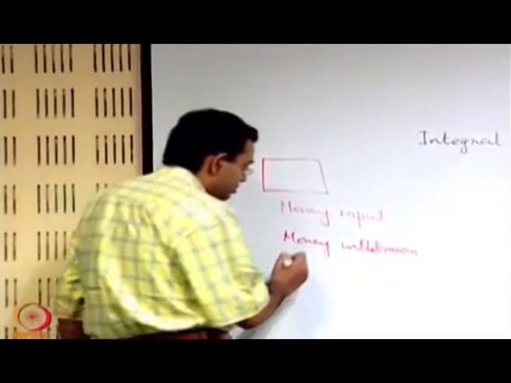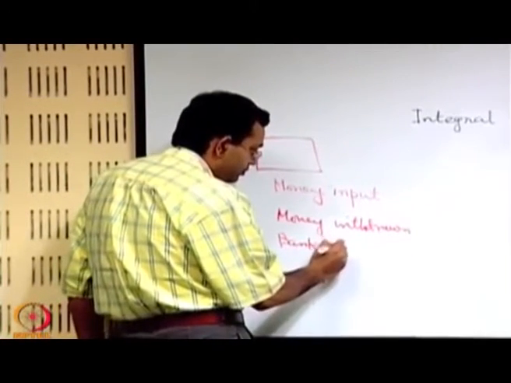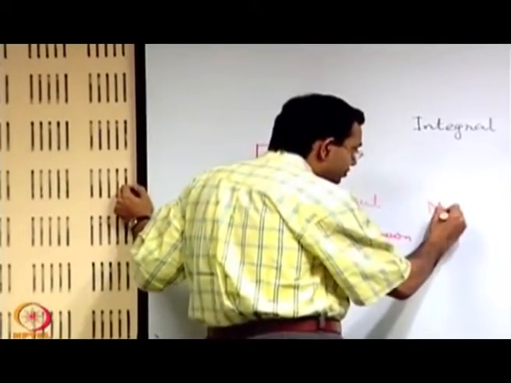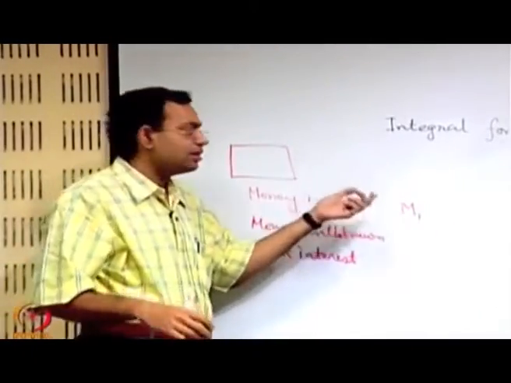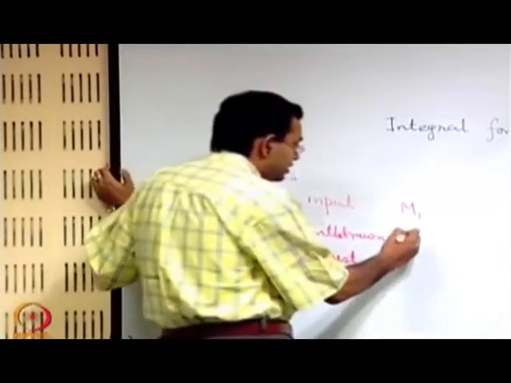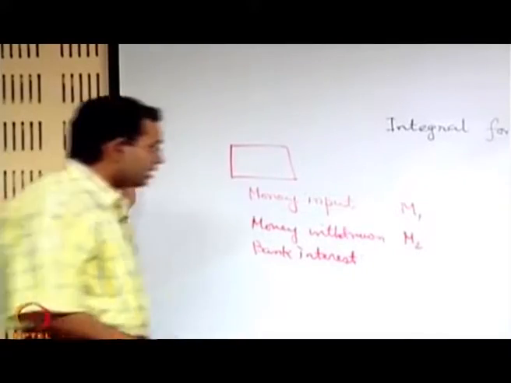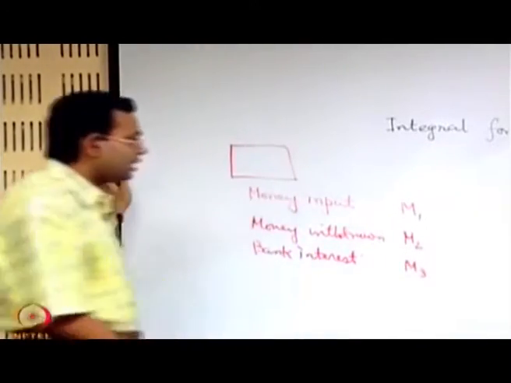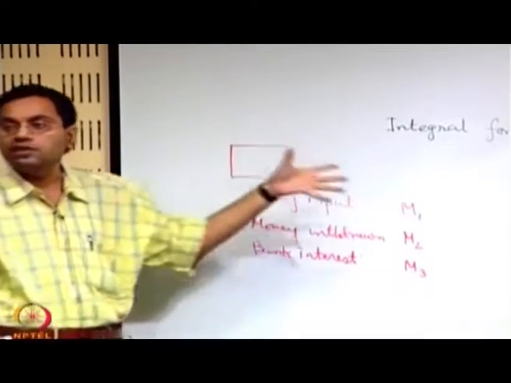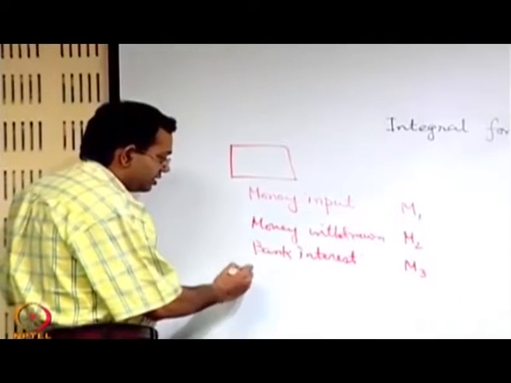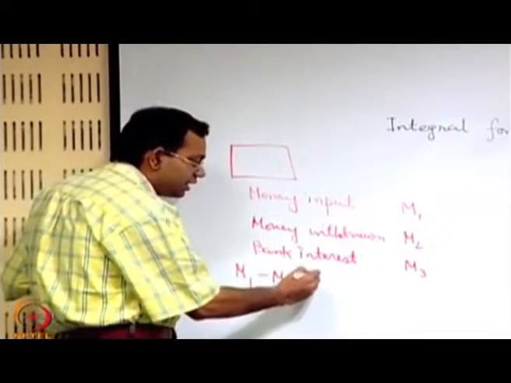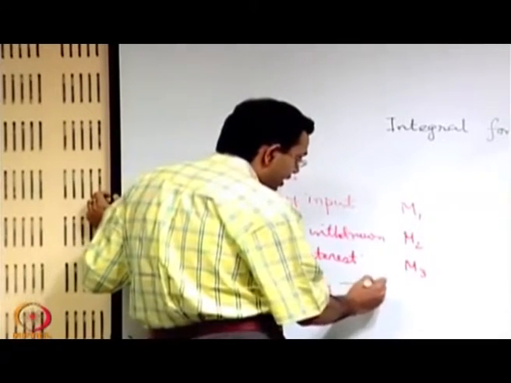So if the total money input is M1, accumulated month after month, the money withdrawn is M2, and the bank interest is M3, then at the end of the transaction, when you are coming out of the bank, maybe you are happy or not so happy, whatever, what remains in the bank is: M1 was the input, you had withdrawn M2, and there is a bank interest which is in your favor. So this is the net accumulation.